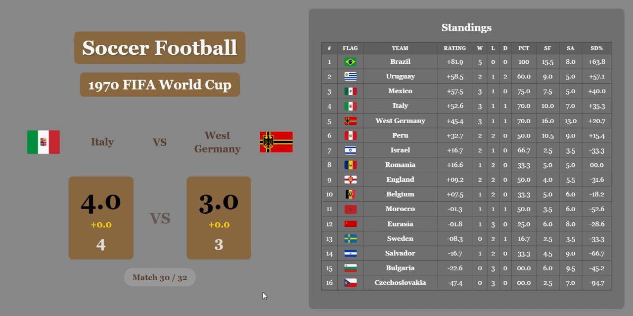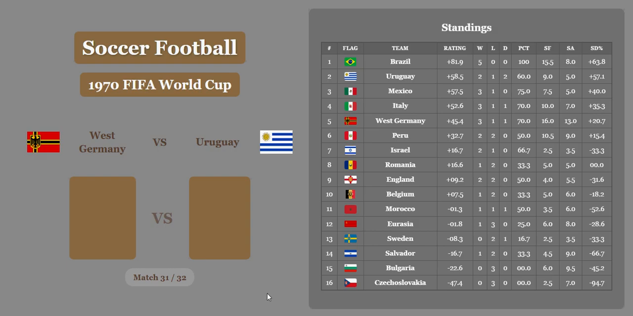As we go into the, I think this was the 3rd place match, West Germany versus Uruguay. 0-0. Uruguay's going to win it on the economic difference. So Germany finishes weak. And the final score after economics is considered a 0-1 in favor of Uruguay. And Uruguay will finish with a 66.7 rating and Germany with a 35.8 rating.